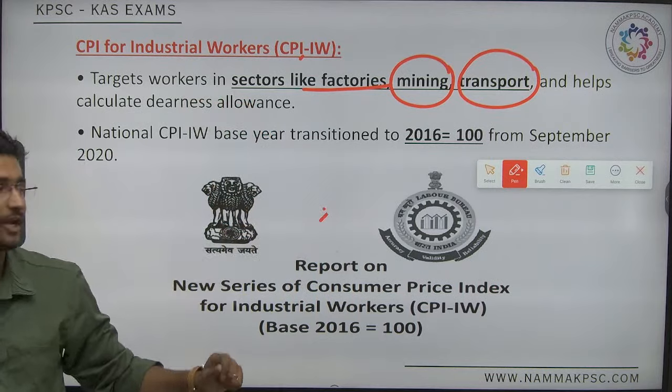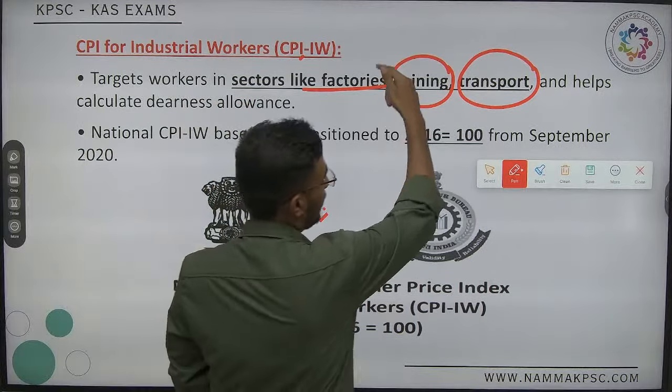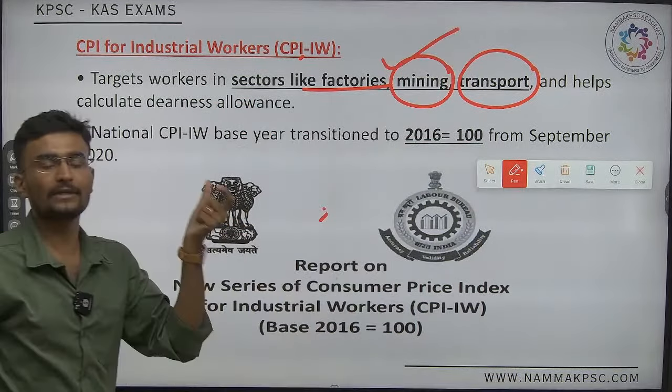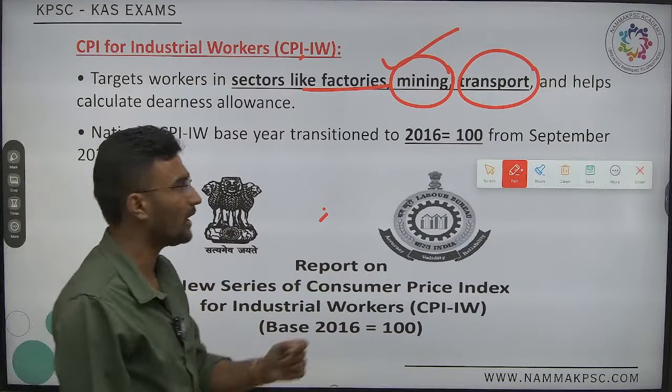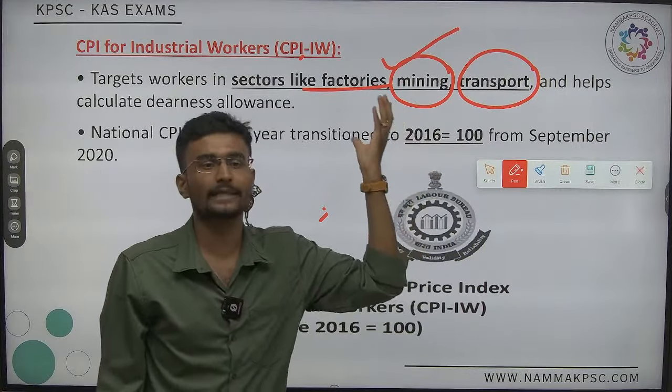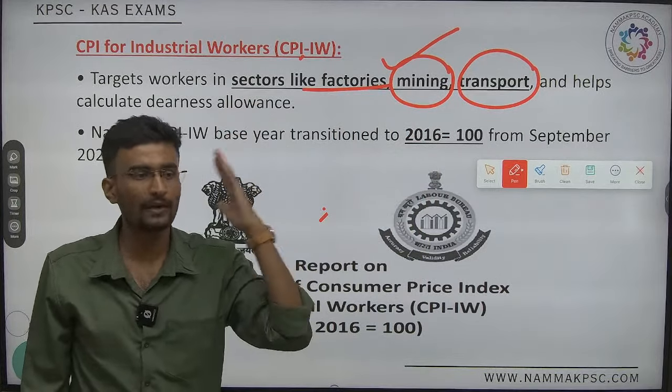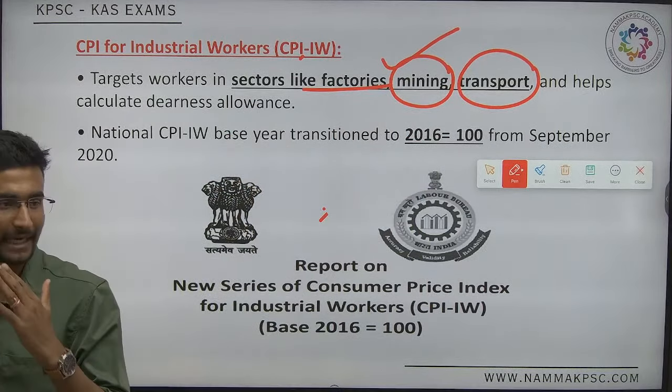Yes or no? Yes, only the updated one this year, we need to update it. Now the second major important one, which is the base year for industrial worker. Is it 2011 and 12? Is it 11 and 12?